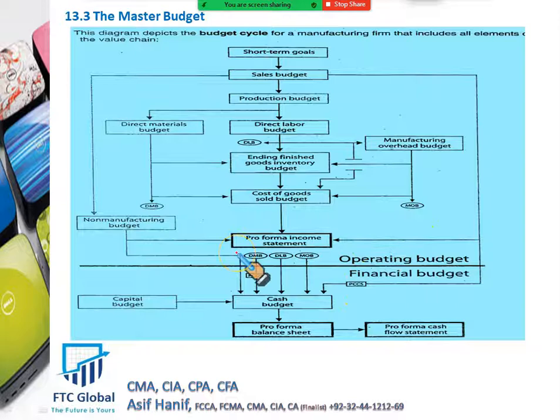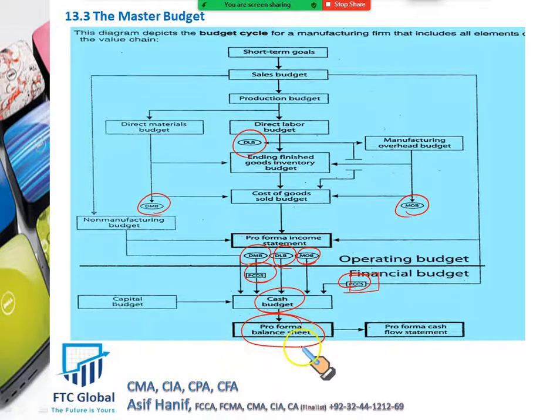Then, what are the spendings so far? Spendings come from MOB, the manufacturing overhead budget. It's an outflow. Direct material budget. It's an outflow. Then direct labor budget. It's an outflow. So this is the projected cash collection schedule, and this is the projected cash disbursement schedule. Combining these two, how much cash we're going to receive and spend, will give us the cash budget. And this cash budget's closing balance will become the number shown in current assets on the budgeted balance sheet.